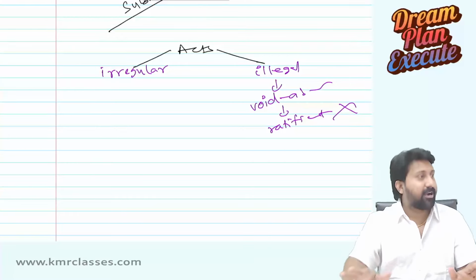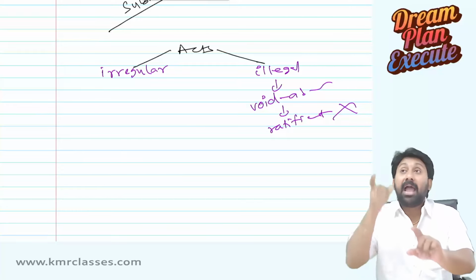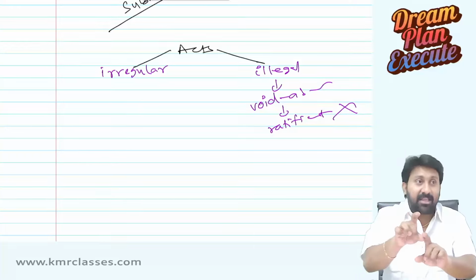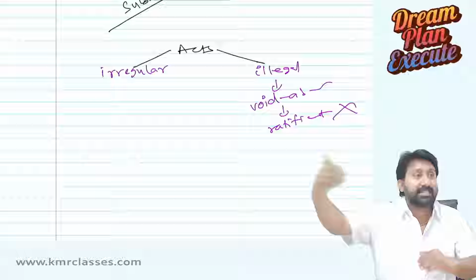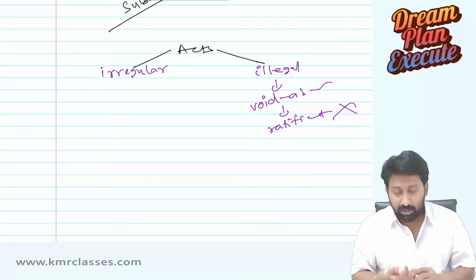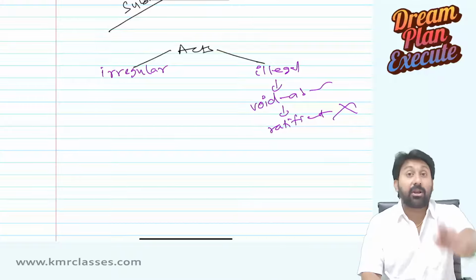Illegal is always void ab initio. There is no question of ratification. When ratification comes, the act done is valid, but the way in which they have done it is not valid. Then there is a chance of subsequent approval. Understood? So now the acts done are not illegal. The acts done are irregular.